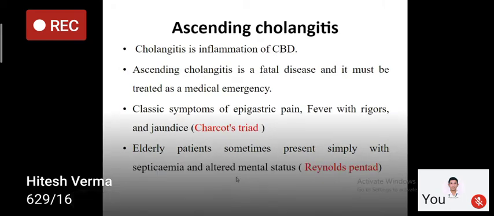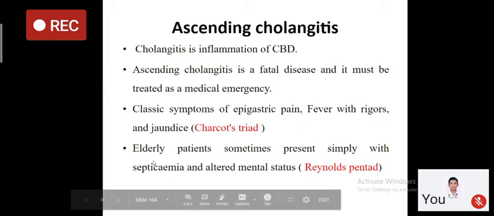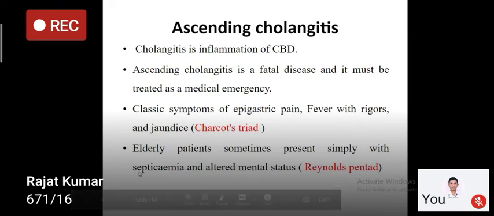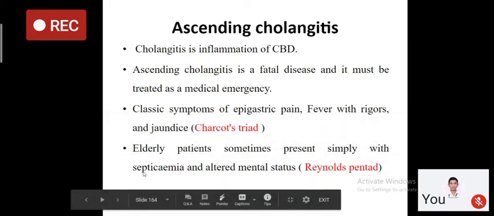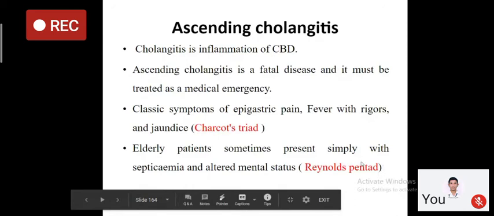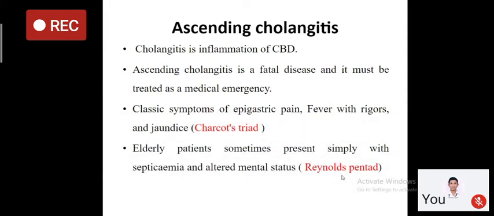So if there is an elderly patient who has jaundice, high grade fever, and septicemic features, that is, he is in septic shock, his BP is low and he is unconscious, then it is called Reynolds pentad. This is another presentation of CBD stone, that is, CBD stone presenting as cholangitis having these 5 clinical features, which is called Reynolds pentad.